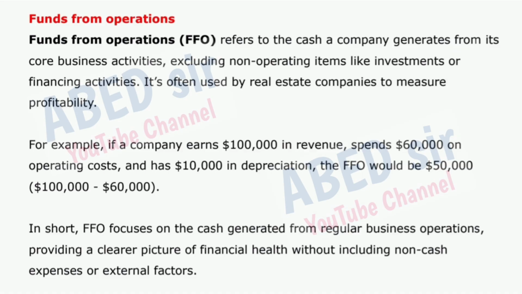For example, if a company earns $100,000 in revenue, spends $60,000 on operating costs, and has $10,000 in depreciation, the FFO would be $50,000, $100,000 minus $60,000. In short, FFO focuses on the cash generated from regular business operations, providing a clearer picture of financial health without including non-cash expenses or external factors.